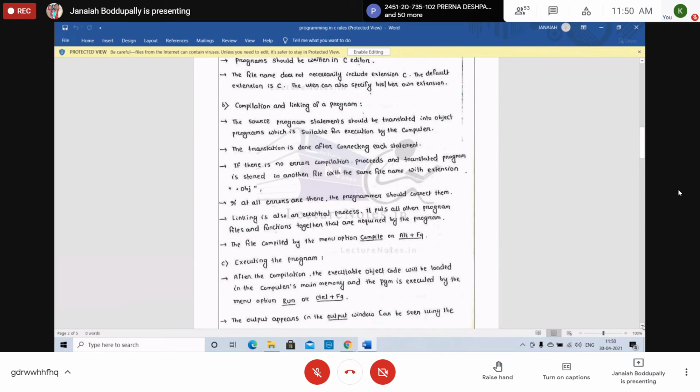Whatever human beings write, that code is called source code. But how is it in C? How is it in C++? How is it in Java? How do you write in that format? So source code is whatever you have written, and the source code should be understandable by any compiler.